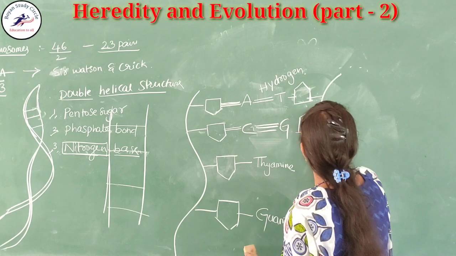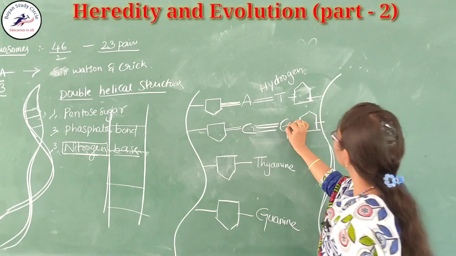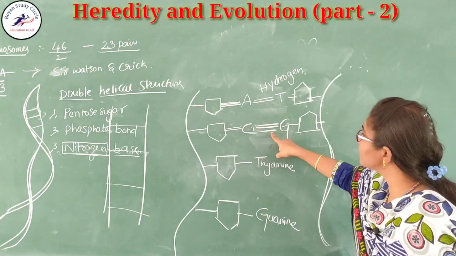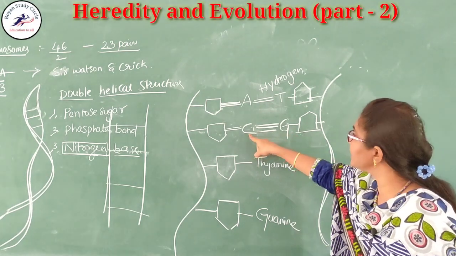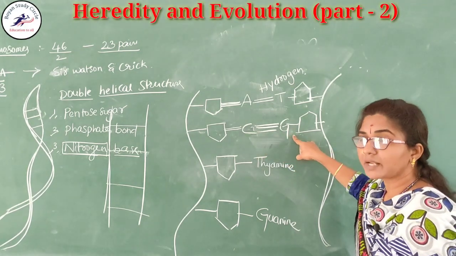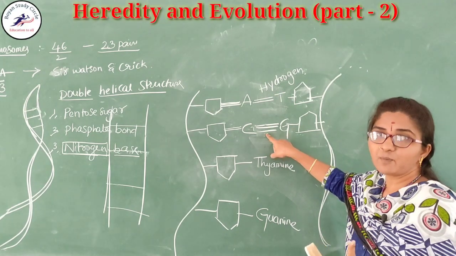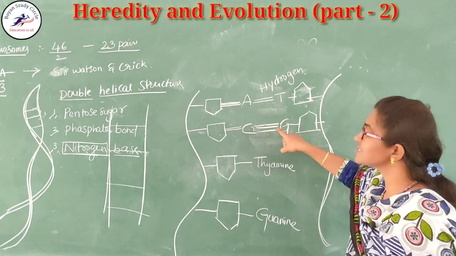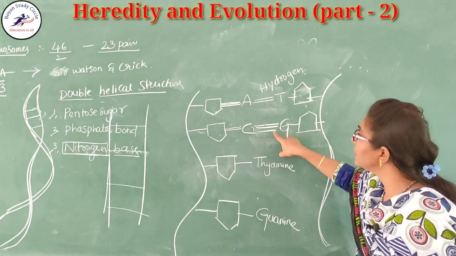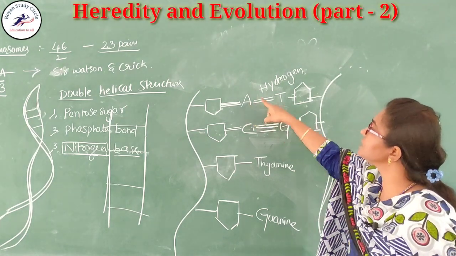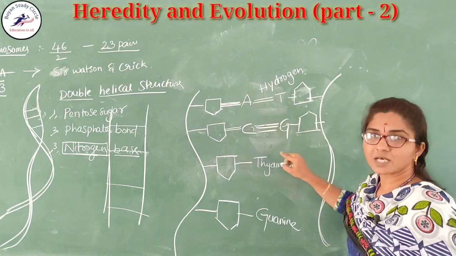Here also like this. Cytosine joins with guanine. You should observe that three bonds are present between the C and G, cytosine and guanine. Between adenine and thymine, two bonds are present.